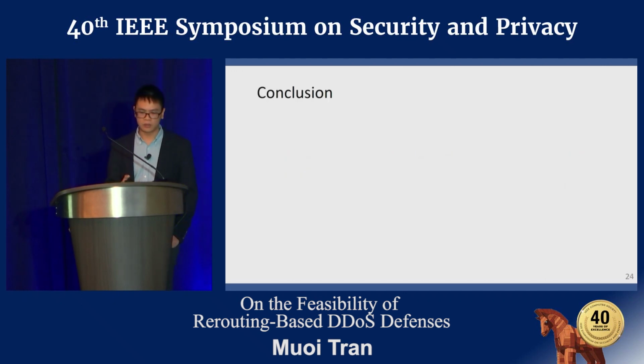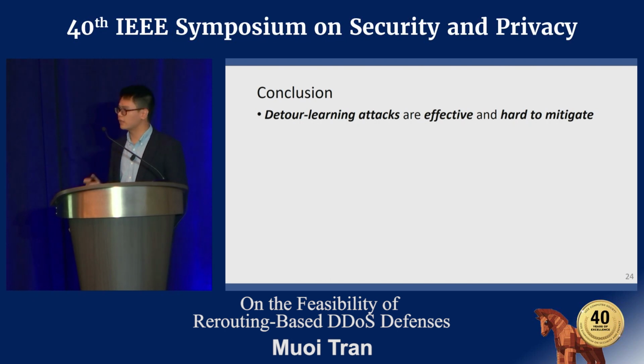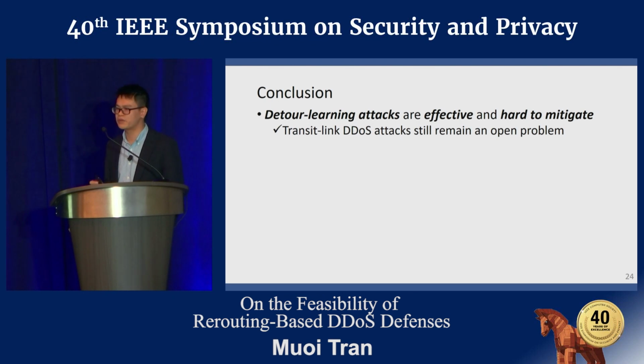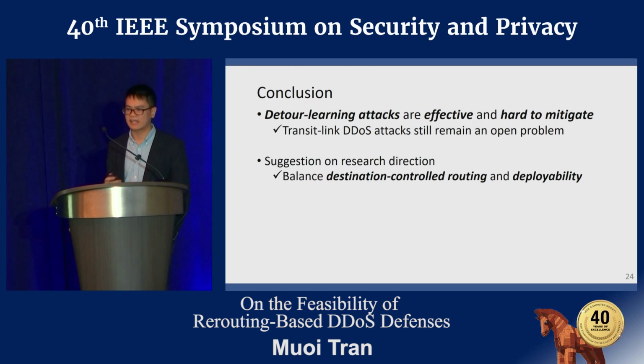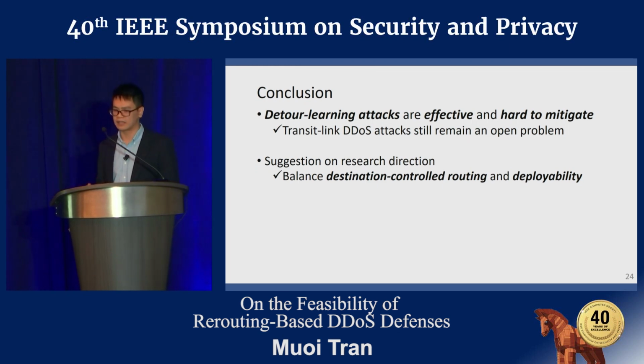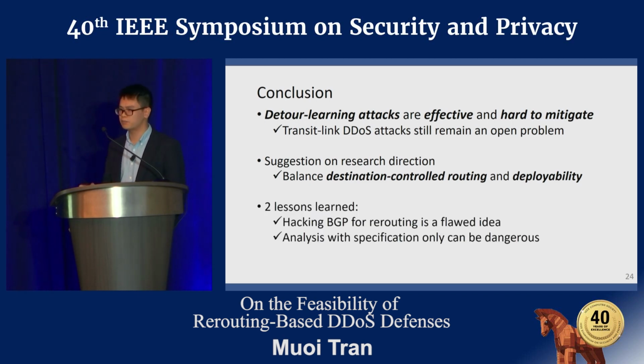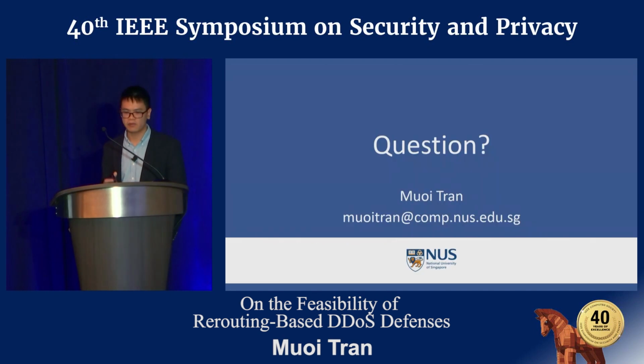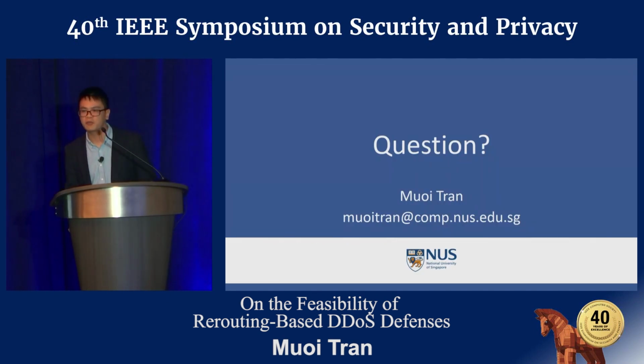So in conclusion, detour-learning attacks are effective and hard to mitigate. Therefore, unfortunately, transit-link DDoS attacks still remain an open problem. And we suggest the future direction for transit-link DDoS defense is to balance between destination control routing and deployability. And finally, we have learned two important lessons. Hacking BGP for rerouting is a flawed idea, and analysis with specification alone can be dangerous. And that's all for my presentation today. My name is Muoi. I would be happy to take questions.